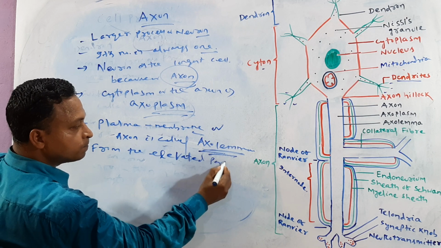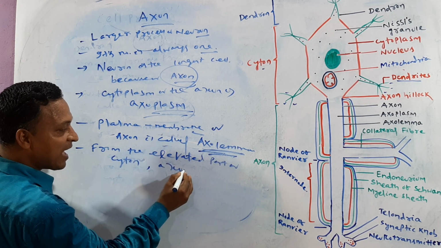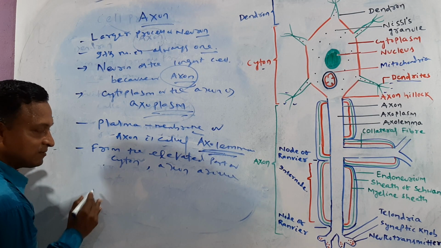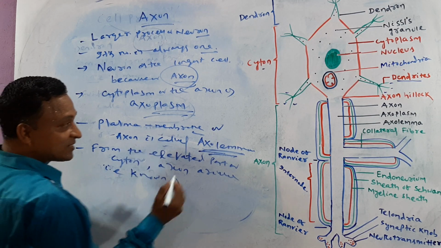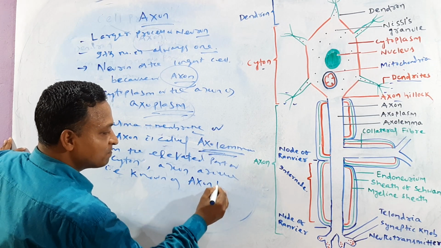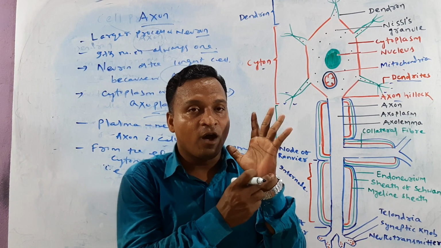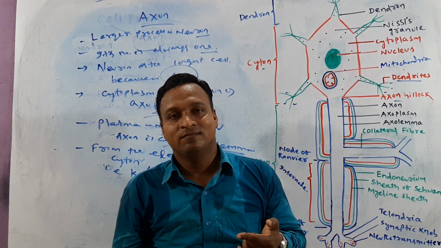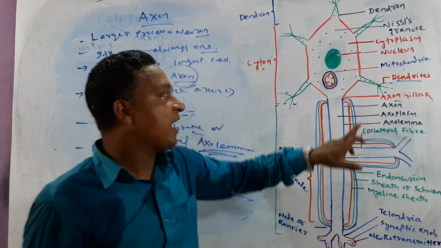The elevated part of the cyton from which the axon arises, we can call that axon hillock.